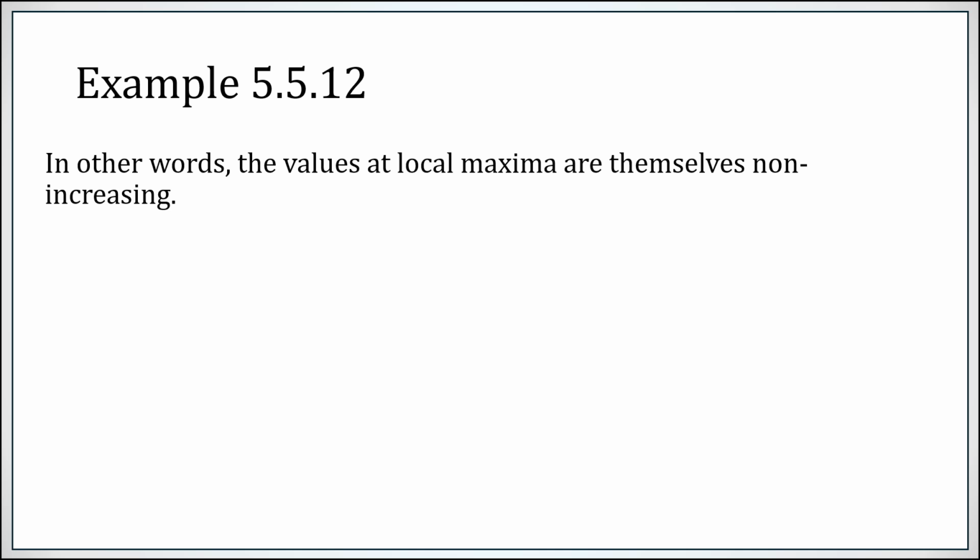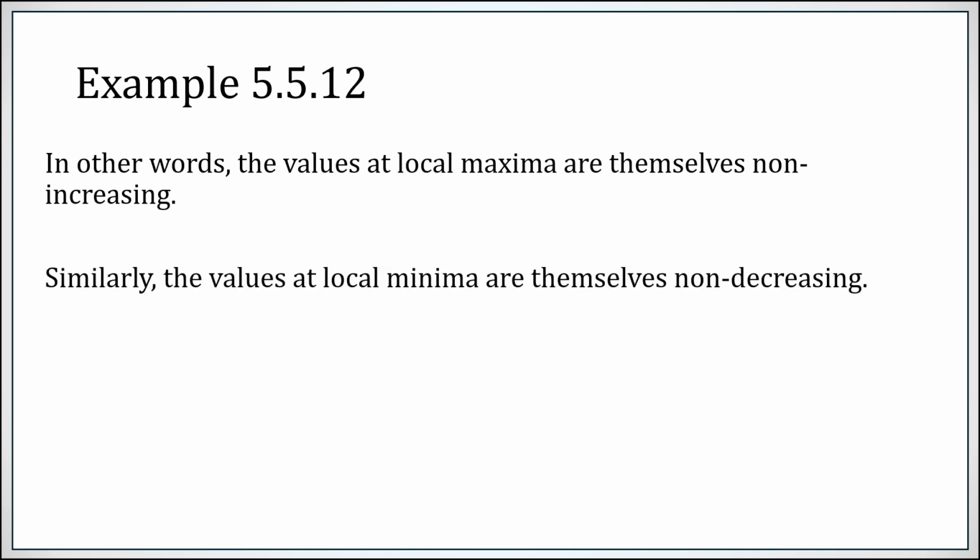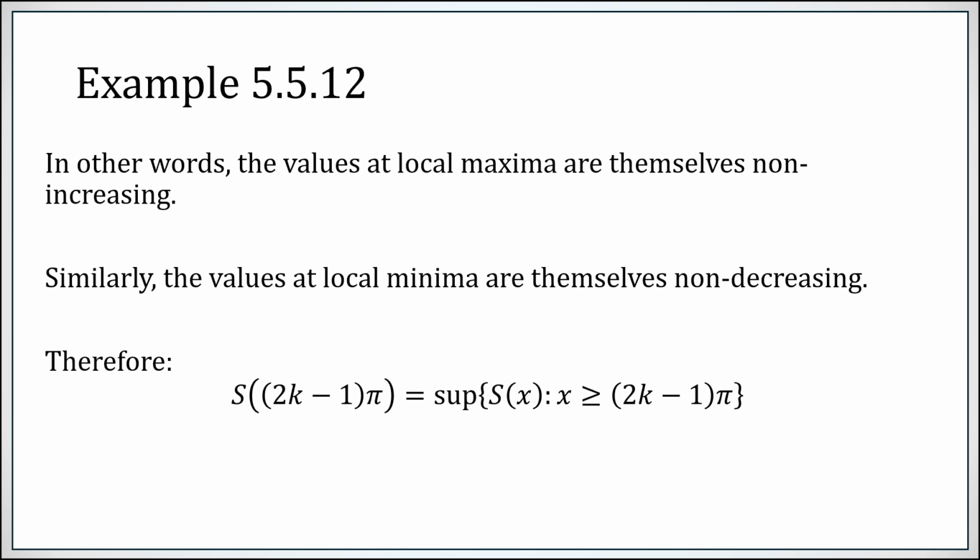So the values at local maxes are a non-increasing sequence, and similarly, the values at local mins are a non-decreasing sequence. So looking at one local max after another and seeing that the values at these local maxes are not getting bigger, you conclude the value at a local max is in fact the supremum of all values you will see from that point forward.